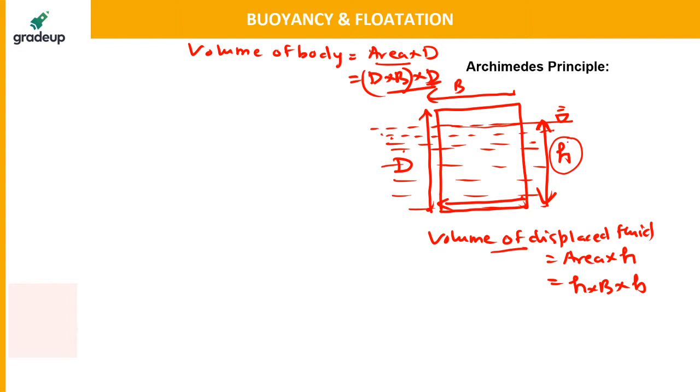So this is how we will be finding the volume of the body and the volume of the displaced fluid. Displaced fluid means that fluid which is displaced because of this portion of the body. When this portion of the body has been kept inside the water, some liquid has definitely got displaced. So the volume of this body which is submerged inside the water will give you the volume of displaced fluid.